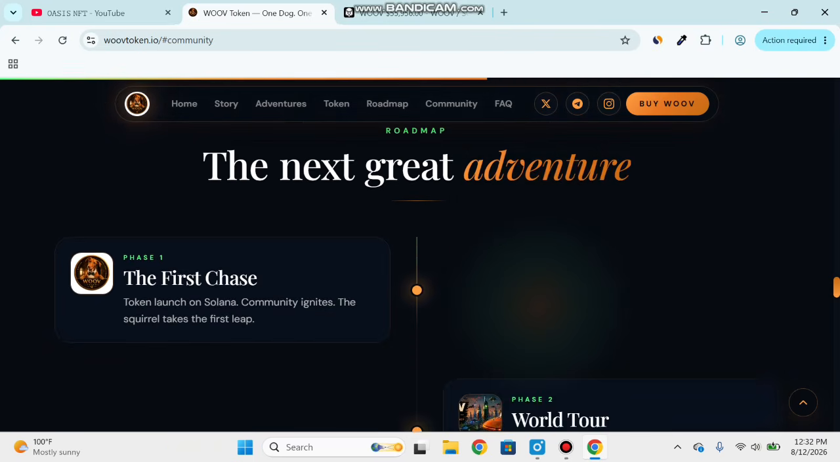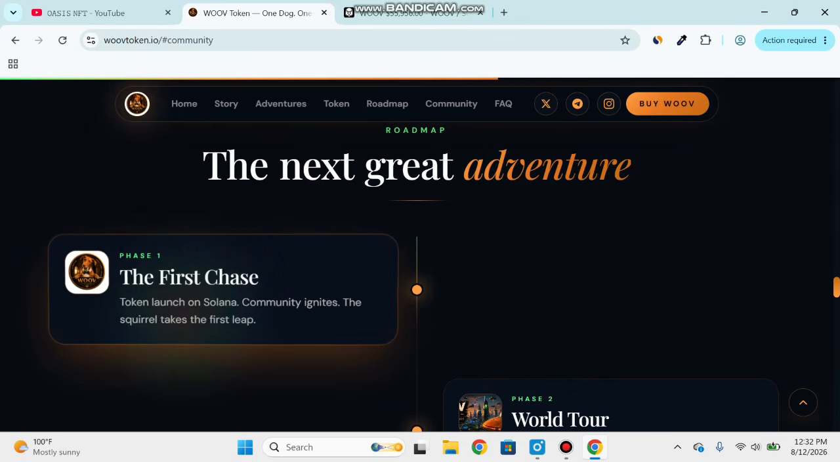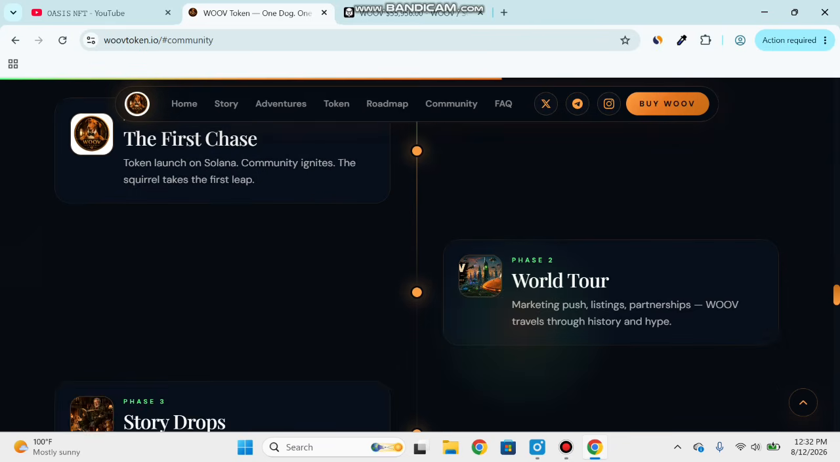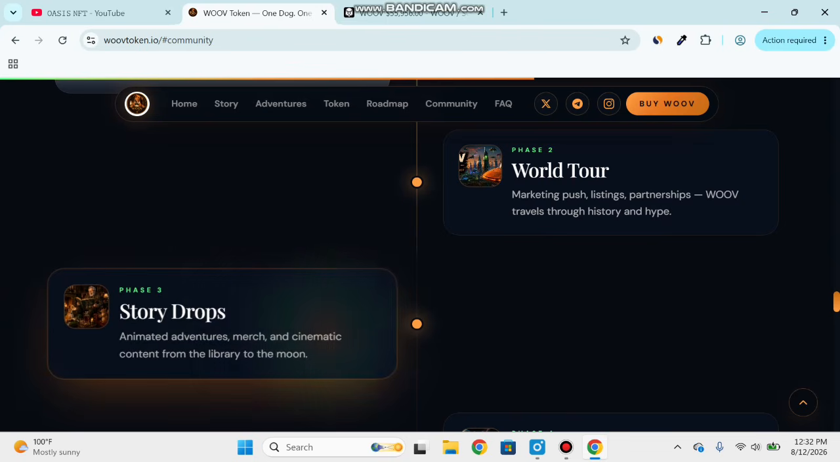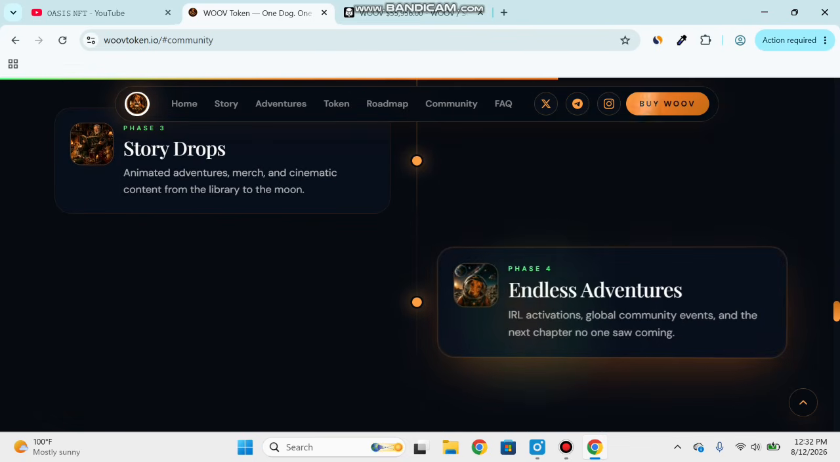You can scroll down and check the roadmap, the next great adventure. Phase 1, the first chase: token launch on Solana, community engages the squirrel token, the squirrel token takes the first leap. Phase 2, world tour: marketing push, listing partnerships, Woob travels through history and hype. Phase 3, story drops: animated adventures and cinematic content, from the library to the moon. Phase 4, endless adventures: IRL activations, global community events, and the next chapter no one sees coming.